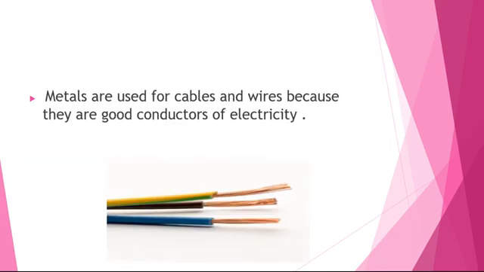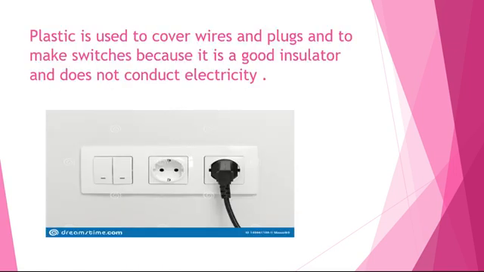Metals are used to make cables and wires. Why are metals used to make cables and wires? Because they are good conductors of electricity. Plastic is used to cover wires and plugs and to make switches. Why? Because it is a good insulator of electricity. It does not conduct electricity.